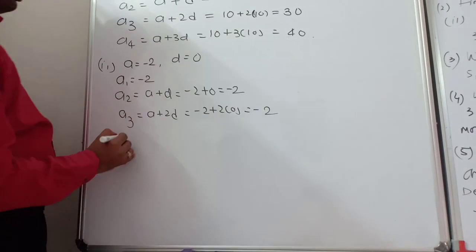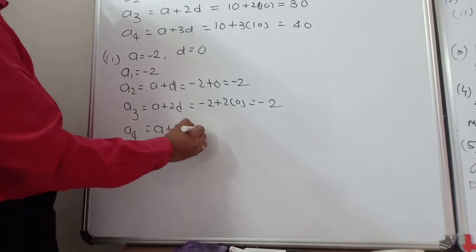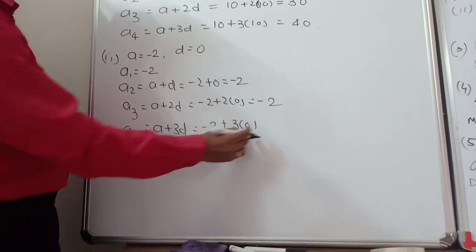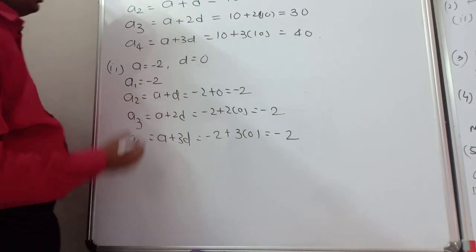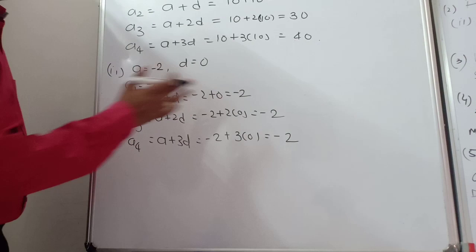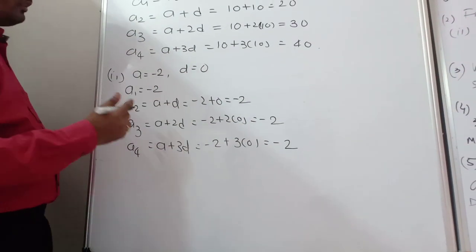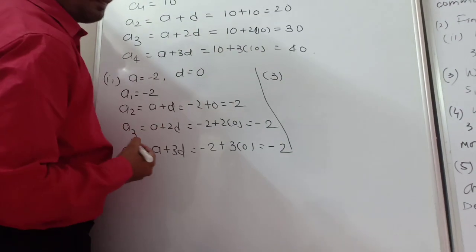We got minus 2. a4 is equal to a plus 3d, so minus 2 plus 3 into 0, that means minus 2. Again we got all four terms minus 2. Clear? Okay.